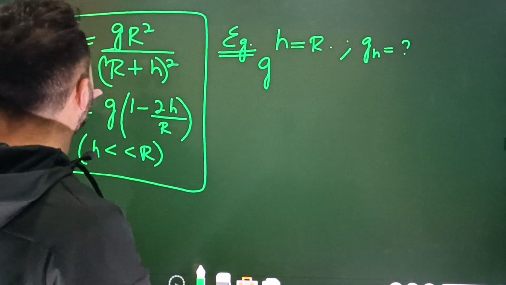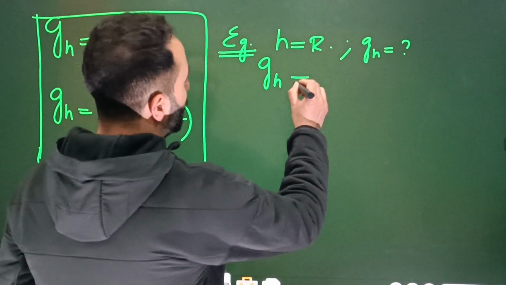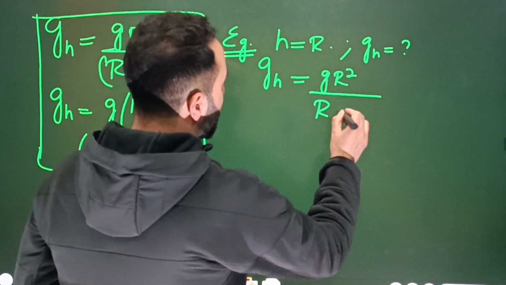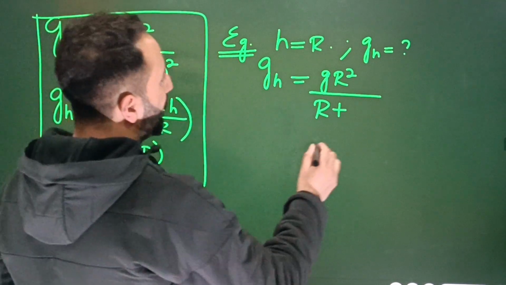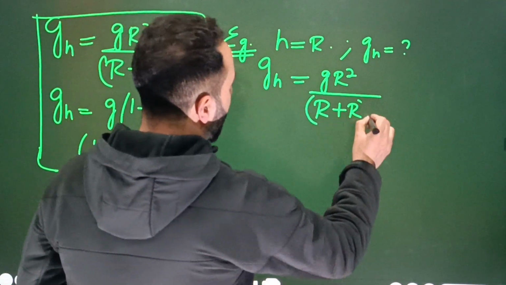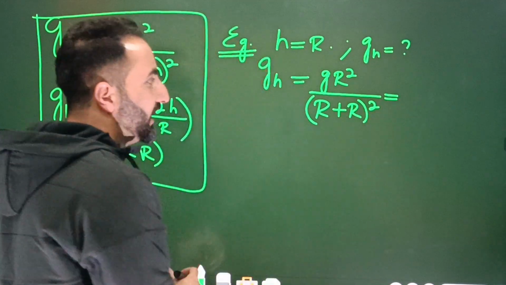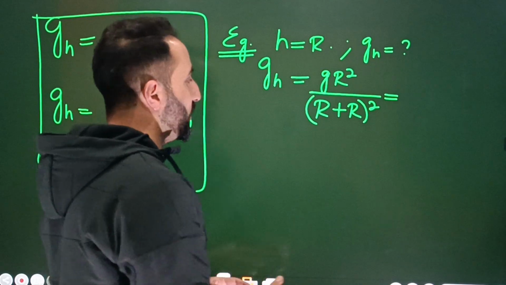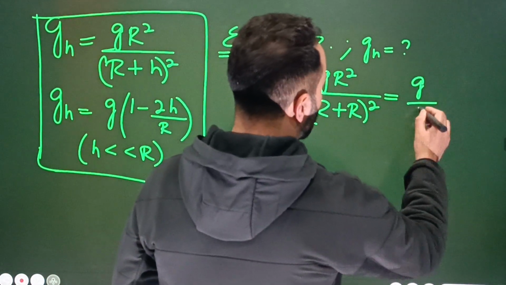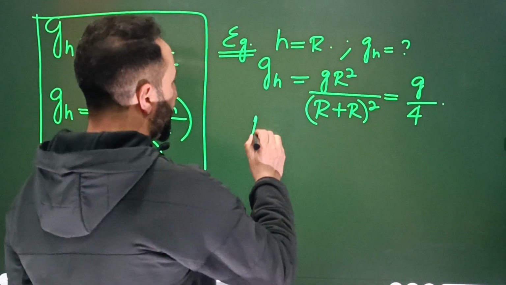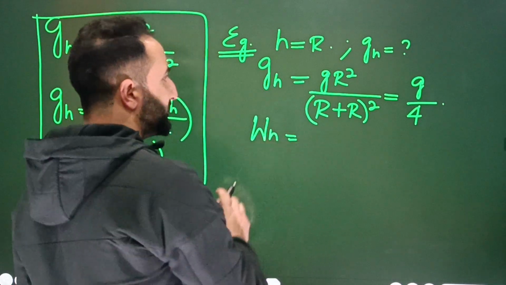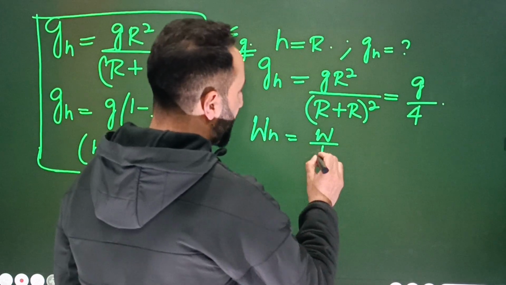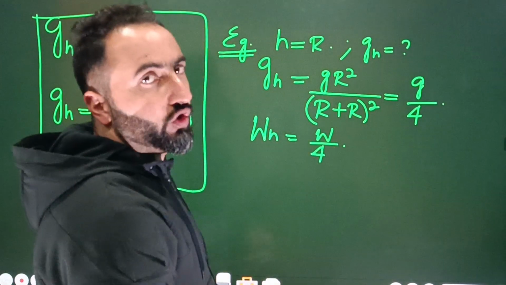So acceleration due to gravity, we will be using the first equation: g_h is equal to g R square divided by (R plus h) whole square. And h will be replaced by R, so it will be R whole square. Here R plus R is equal to 2R, (2R) square is equal to 4R square, R square is going to cancel with R square, so the answer will be simply g by 4. And what about the weight? Whatever will happen to the acceleration due to gravity will happen to the weight, so it will also be W by 4, where W is the weight of the object on the surface of Earth.